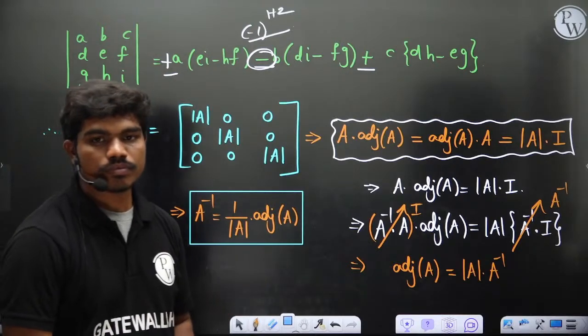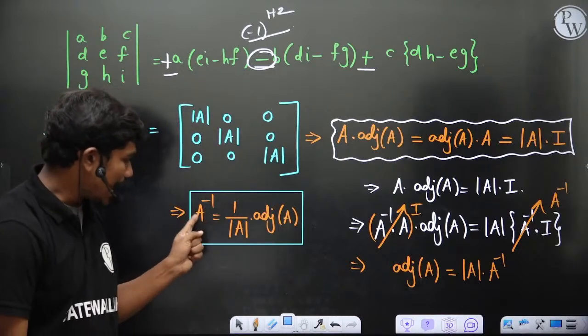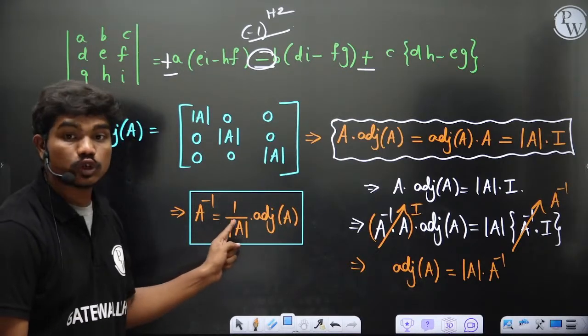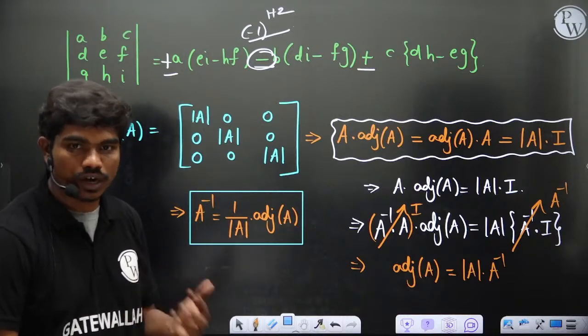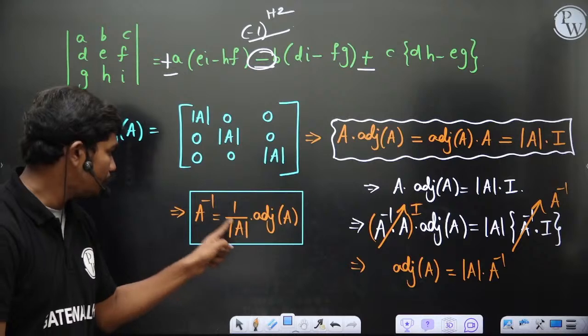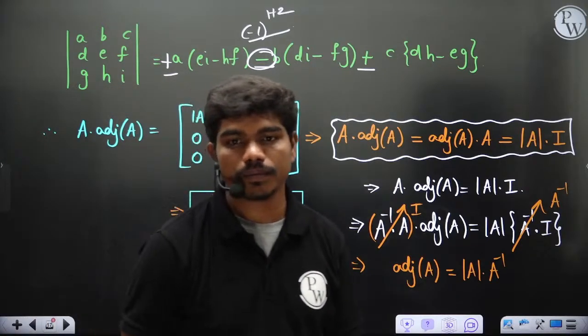Is this fine to all of you? And that's why if this inverse has to exist, since this is in the denominator, this denominator should not be equal to 0 because division with 0 is not defined. So this matrix should not have a 0 determinant if this inverse has to exist. Clear to all of you?